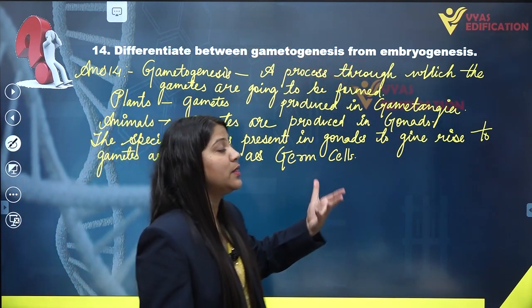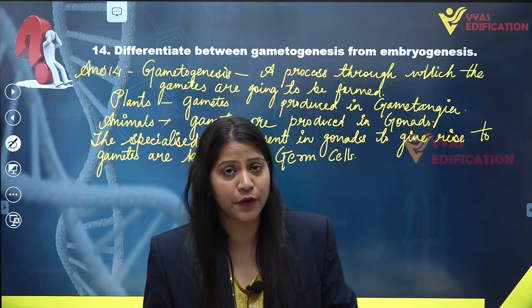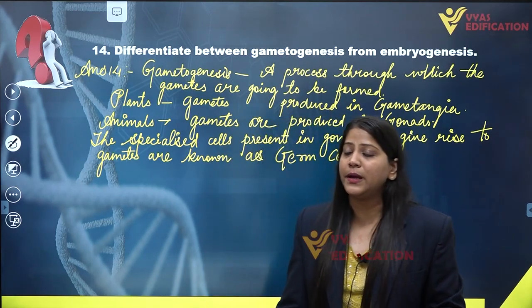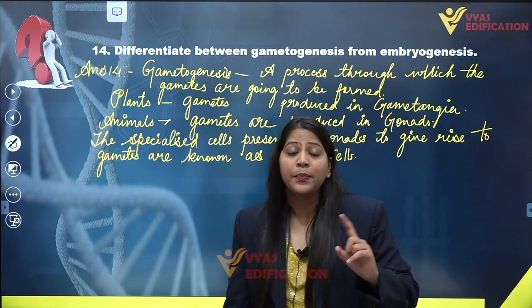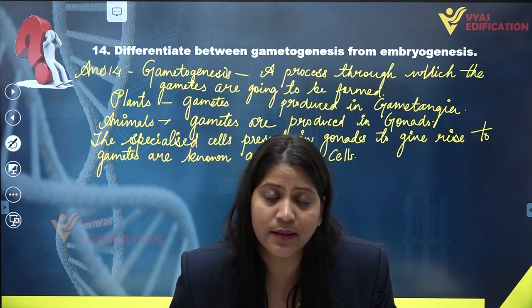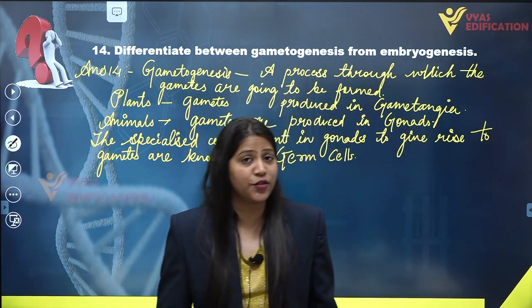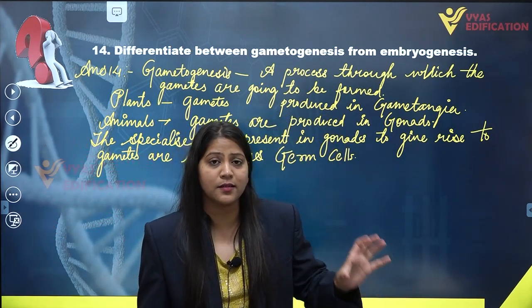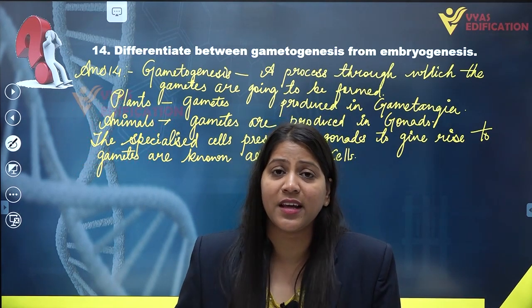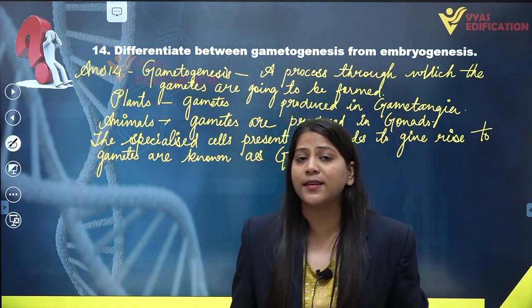Now we come to embryogenesis. We have to differentiate between gametogenesis and embryogenesis. We have completed gametogenesis. Now, what is embryogenesis? As the name suggests, it is the genesis, or formation, of an embryo.